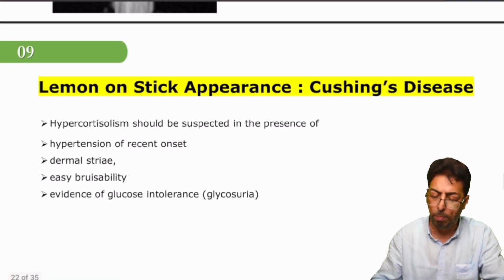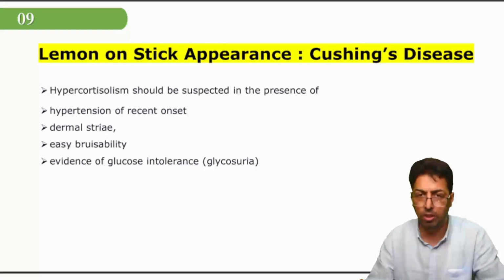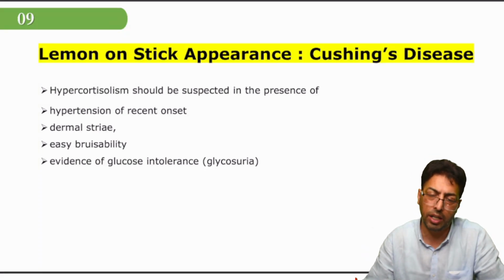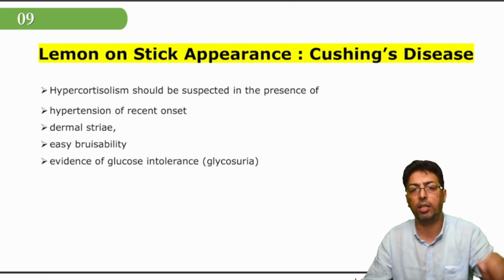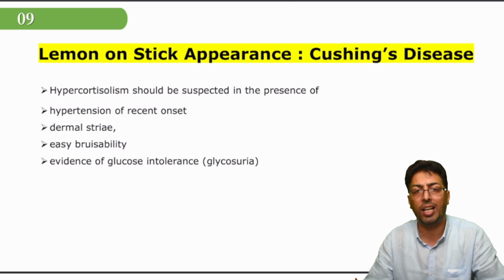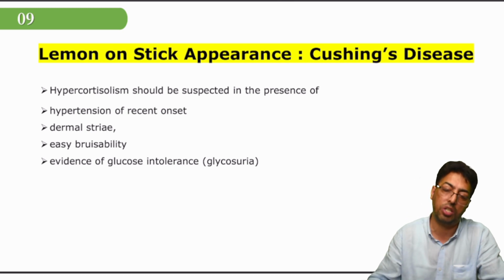And there's this type of obesity in the form of central obesity. That means the abdomen and trunk area are grossly enlarged, and there's a buffalo hump, but the peripheries tend to be just like sticks. So that is given the name lemon on stick appearance.